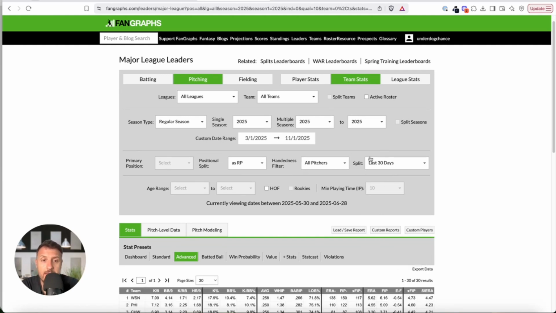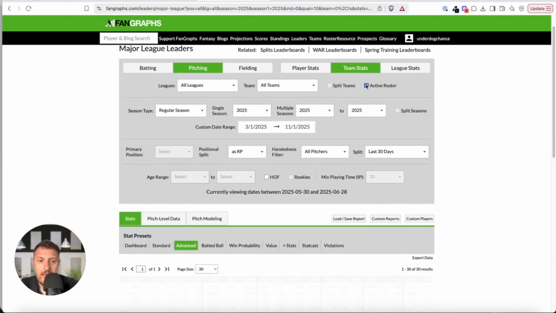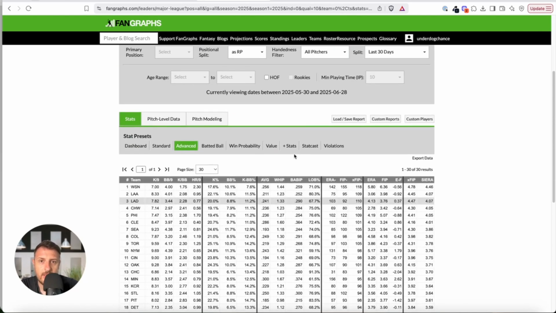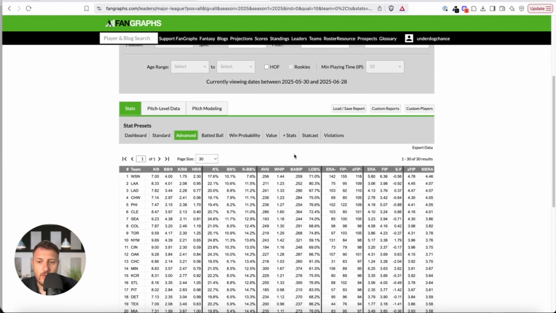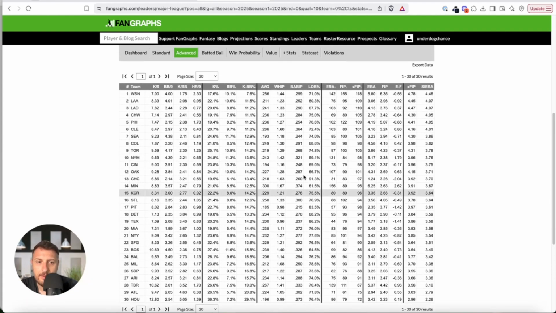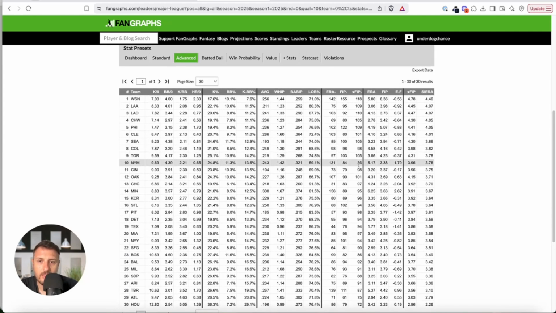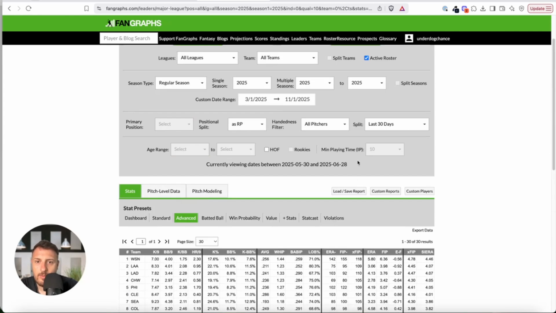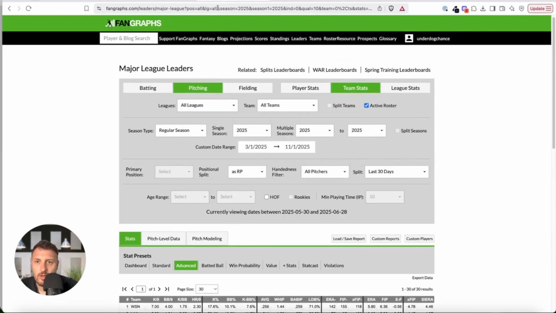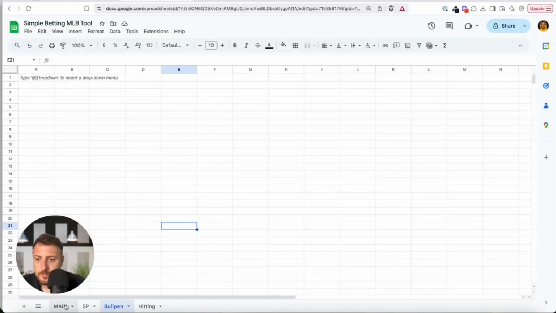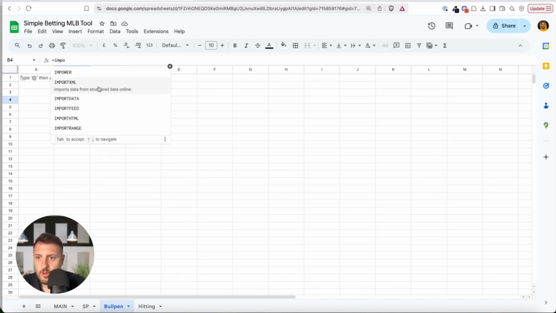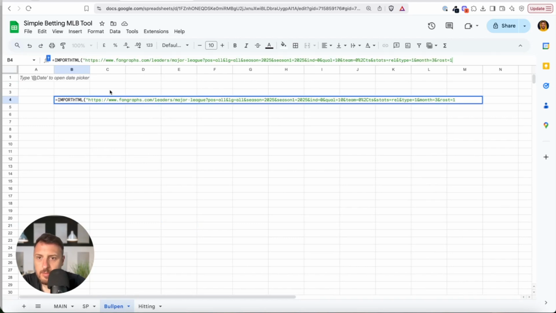Okay, how the bullpen is pitching. And I can also click active roster, so the pitchers who are injured will not be counted, and this is then the real numbers. What I will do, simply again the same story. I will just copy this link. I will go here. I will use another tab. Again, some space above this. Import HTML. Put this link here.